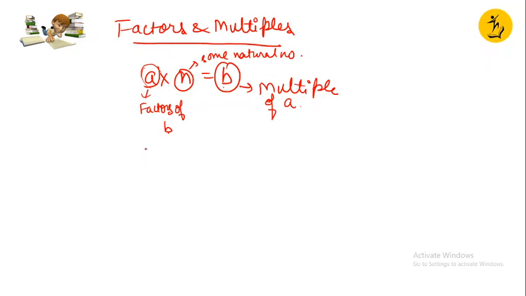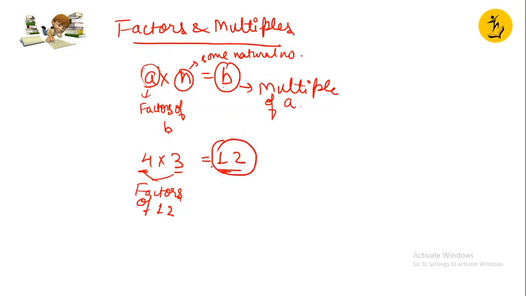Say if I wrote something like this: 4 into 3 equals 12. I know that 4 will completely divide 12, as well as 3 will completely divide 12 separately. So these two become factors of 12 because they completely divide 12. And 12 is the multiple of 4 and 3. Why multiple?